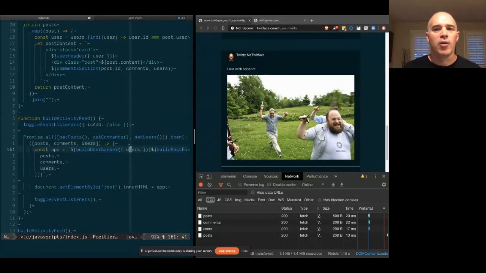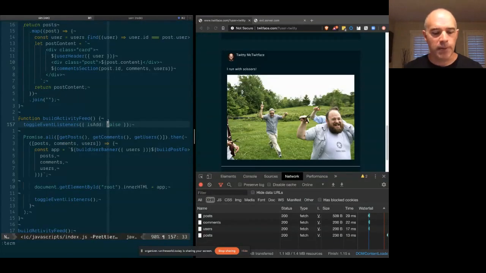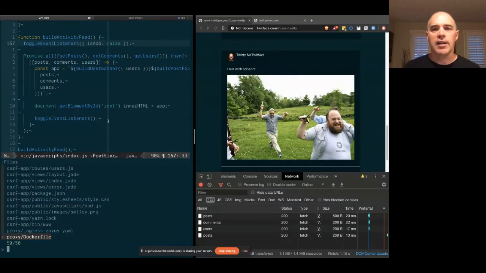All right, so that is persistent or stored XSS. Now let's go ahead and clean up again and start for another attack. Let's restart our server. Okay, so the last type of client-side XSS is DOM-based. This is very similar, as I said, to reflected, only it never makes it to the server.